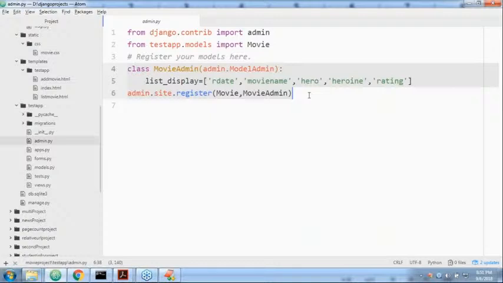Yeah, Tirumala, maybe a chance, widget or something, I will check. Okay, sir, list display. Yes, it is the predefined thing. It's not a keyword, but anyway, this is the predefined list display. You should not use any other name. It is the predefined variable present inside the ModelAdmin class.